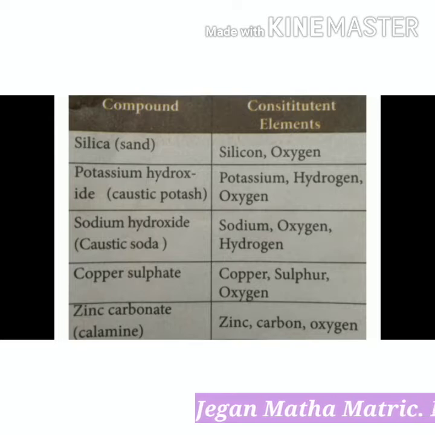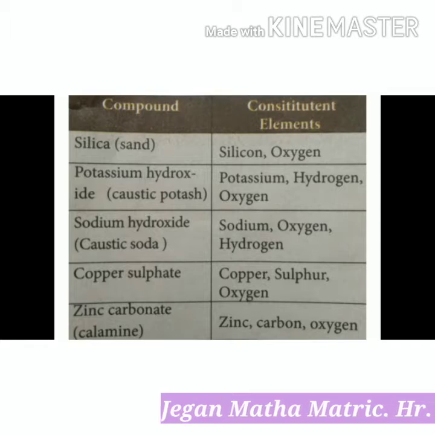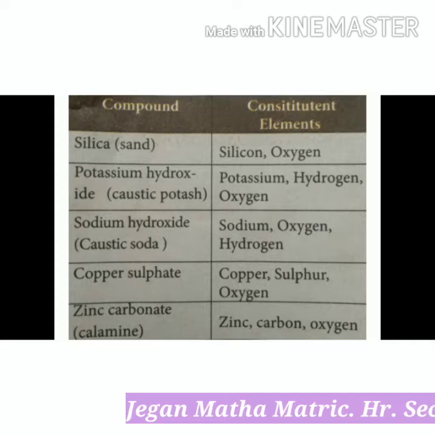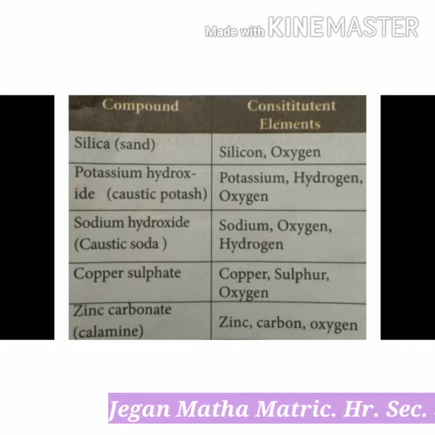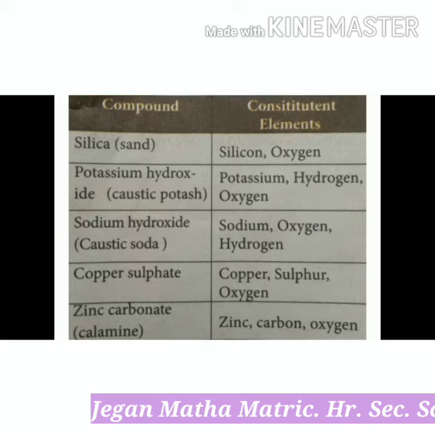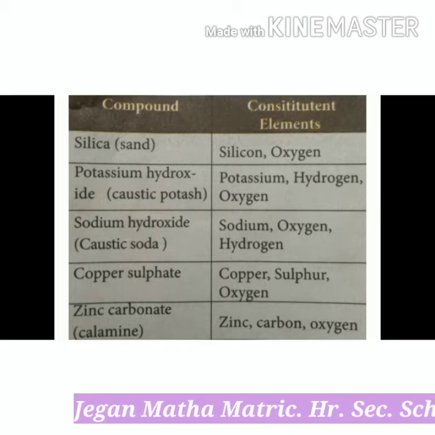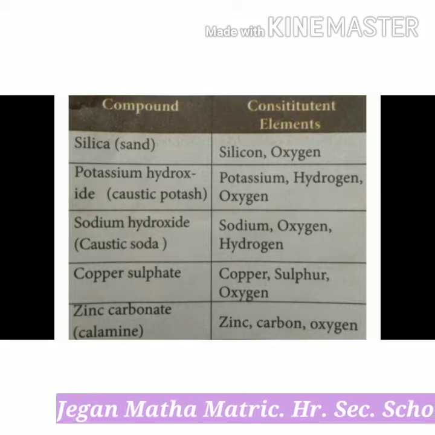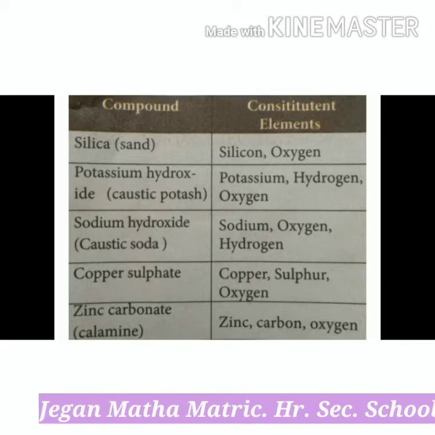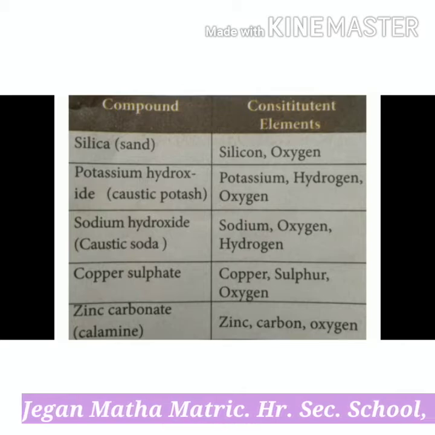Second one, potassium hydroxide. Its chemical formula is KOH. Its other name is caustic potash. It is made up of potassium, hydrogen and oxygen elements. It is a colorless solid. It has many industrial uses.